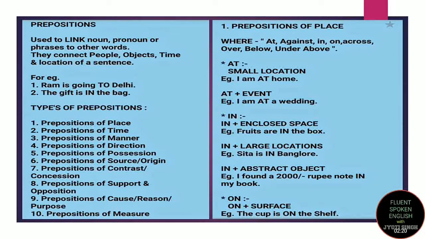To be very specific, "at" is normally used to tell about a small location or an event, whether you are attending this wedding or you are at this place. For example, I am at home. Here I am telling that I am at my place. To be very specific, this is my location. I am at home. I am at a wedding. I am at a wedding means I am attending a wedding.